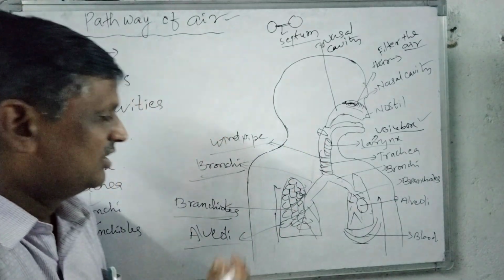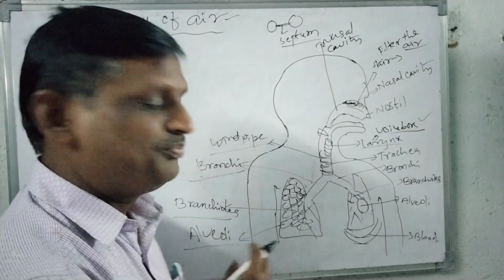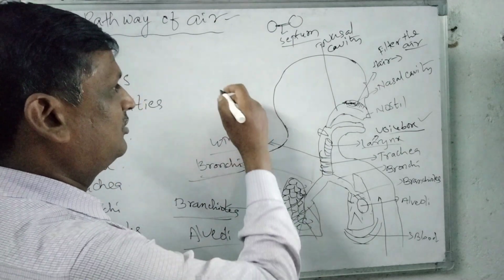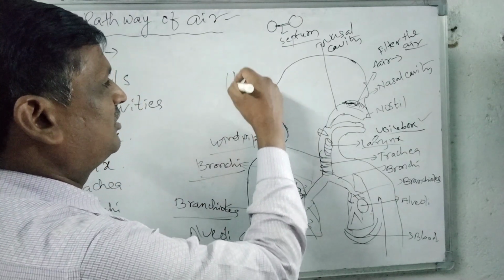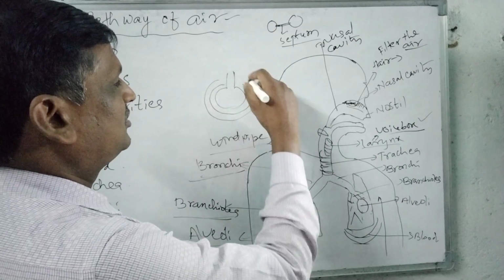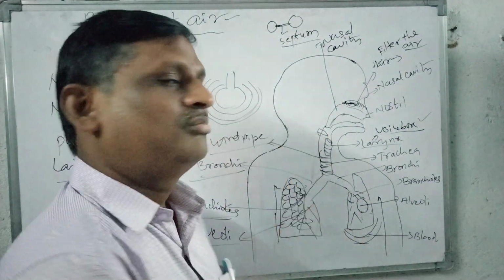So like this, inside the lungs there are several small chambers, they are called alveoli. ఈ alveoli లోపలికి bronchioles enter అవుతాయి. Then each alveoli, suppose see here, this is one alveoli. Each alveoli is supplied with rich number of capillaries.